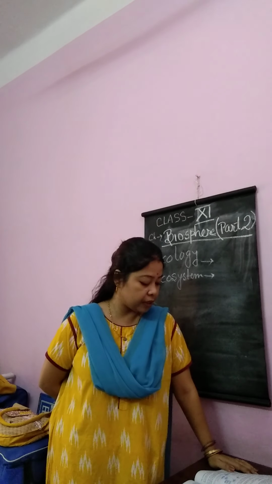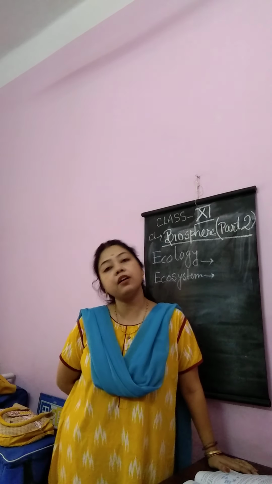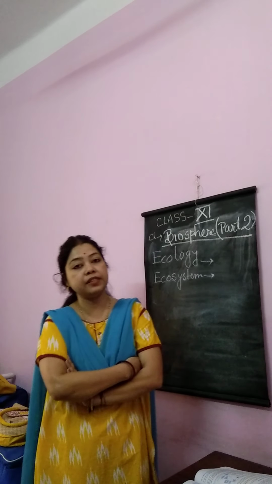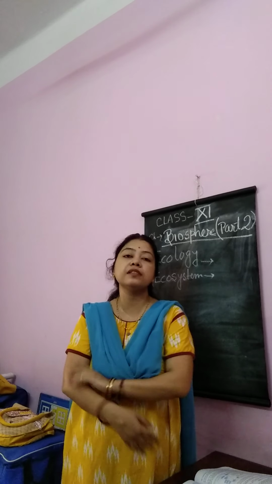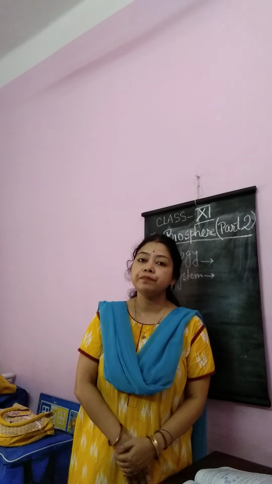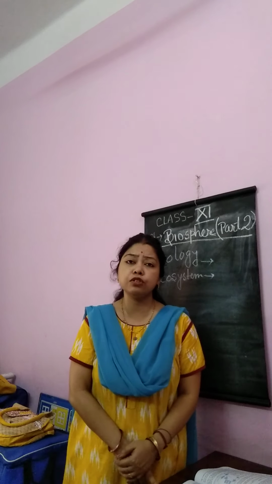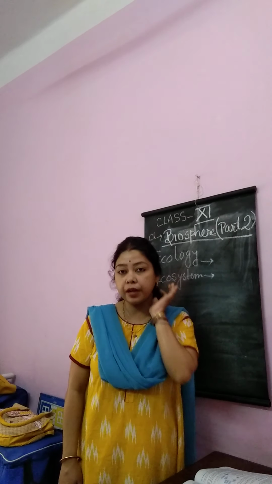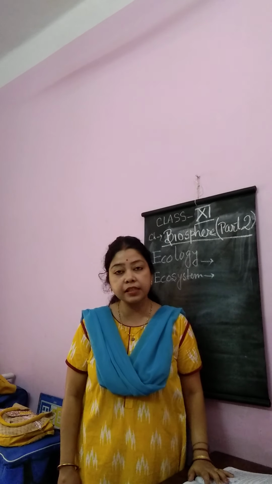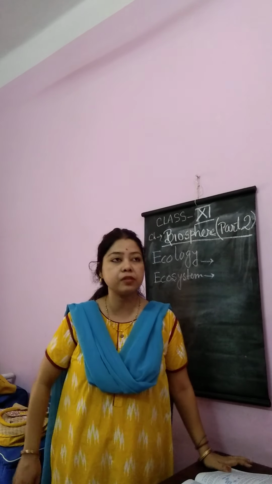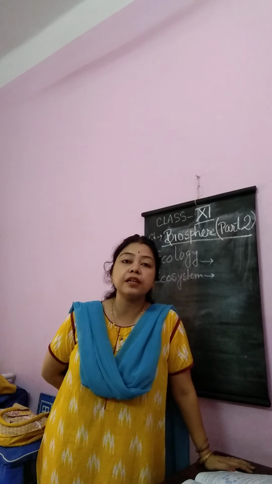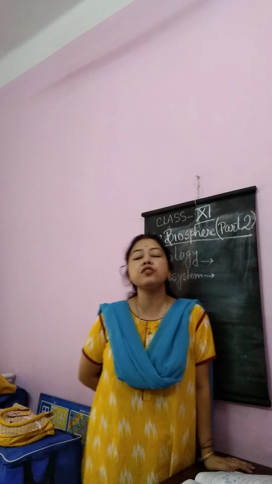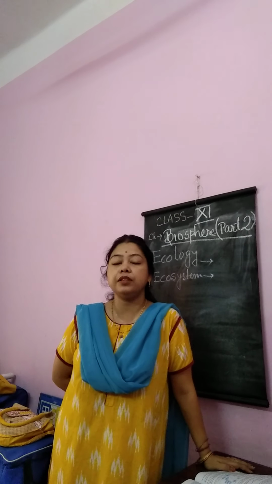And biotic components are the living components. Biotic components are of two types: one is the autotrophic component, one is the heterotrophic. Autotrophic means those who can produce their own food, like green plants. They are autotrophs. They can produce their own food with the help of carbon dioxide and sunlight, by the photosynthesis process. And the heterotrophs are the organisms who cannot produce their own food. They depend on green plants or the autotrophs for their food.